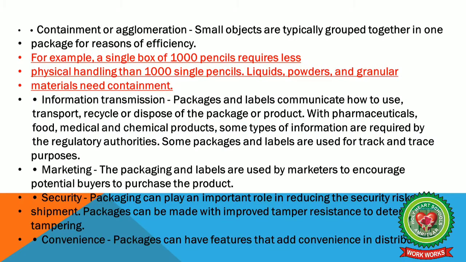First of all, we have information transmission. Packages and labels communicate how to use, transport, recycle or dispose of the package or product. With pharmaceuticals, food, medical and chemical products, some types of information are required by the regulatory authorities. Some packages and labels are used for track and trace purposes. Next we have marketing. The packaging and labels are used by marketers to encourage potential buyers to purchase the product.